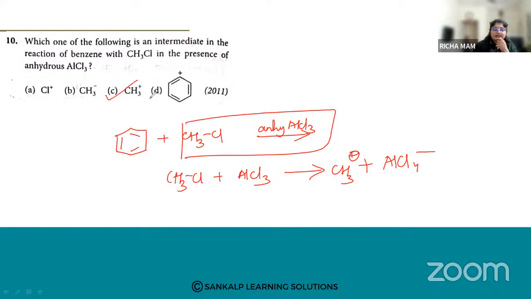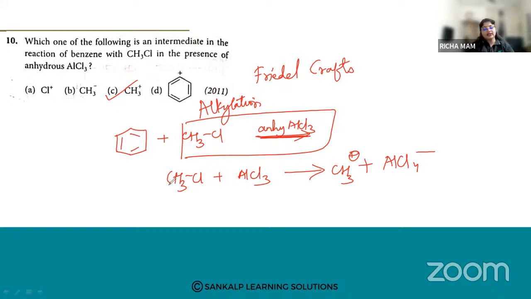So it is option C. Whenever we do alkylation of aromatic compounds with an alkyl halide in the presence of aluminum chloride, it is a Friedel-Crafts alkylation reaction. Methyl cation is the intermediate. Option C.